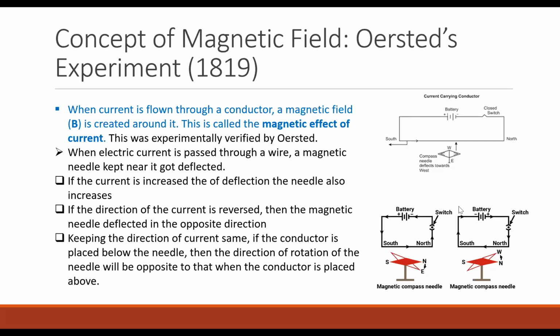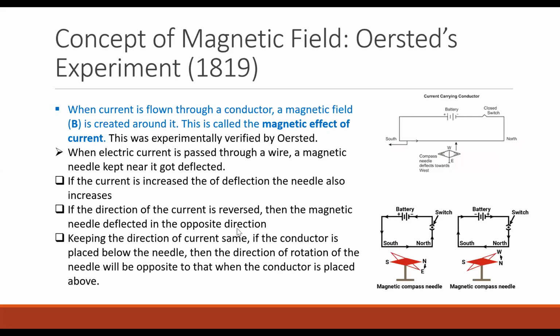Okay, so what will happen to the current flowing through the conductor? The direction will change. Yes, the direction of current changes. So what happened to the deflection when the direction of current is reversed? The deflection also reversed.